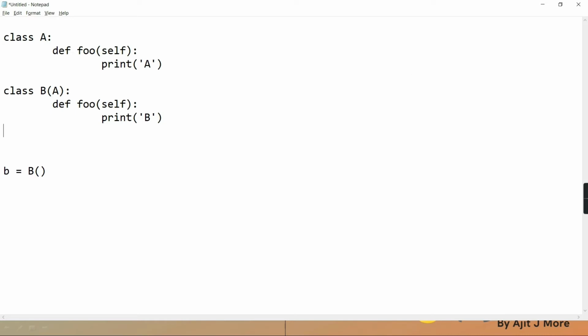If I want to access it, and I write self.foo, will it work? Will it go into recursion? Yes. It will keep printing B, calling itself again. Why? Because you have written self.foo. It first searches in the nearest class, that is B, and in B foo is found, so it will keep calling that. So in such situations, self won't work. There is one option: use the class name, then call foo and pass self.